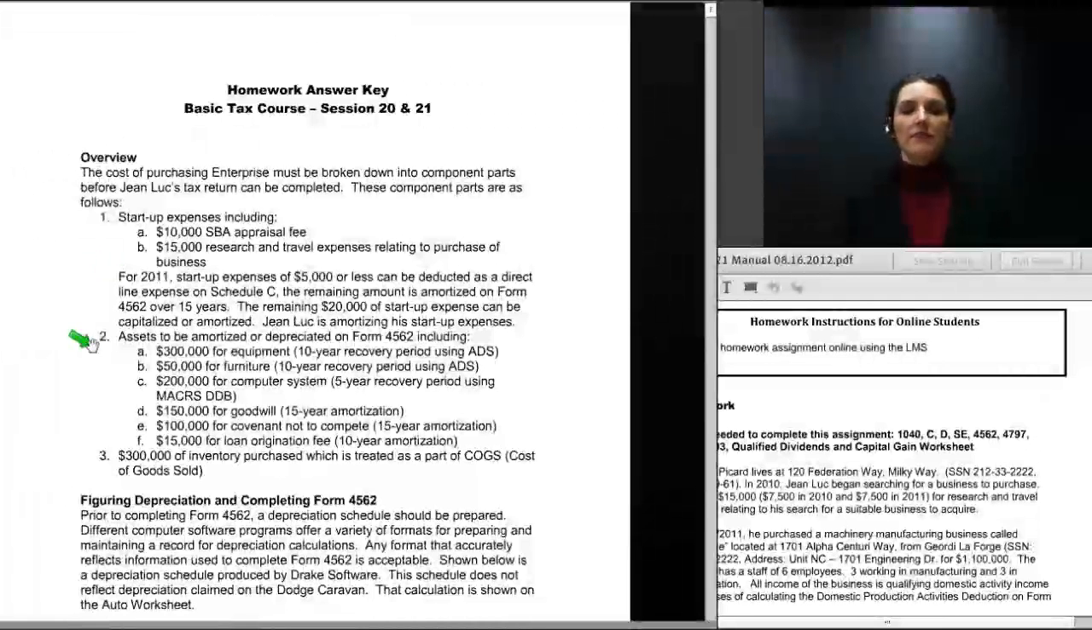Now, other assets that need to be amortized or depreciated on Form 4562 include $300,000 for the equipment, and under ADS, we have a 10-year recovery period for the cost of that equipment. $50,000 for the furniture, also being depreciated under ADS. That's a 10-year recovery period. Then there's $200,000 for the